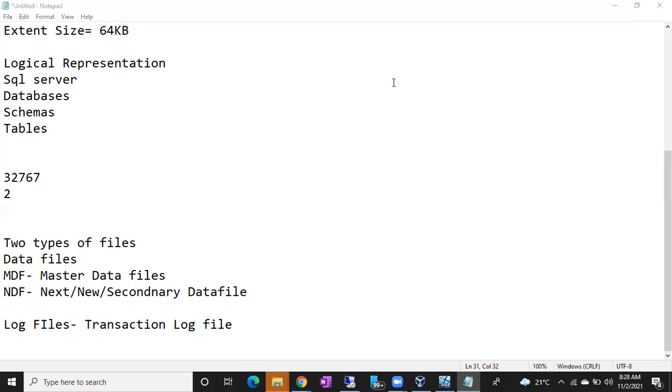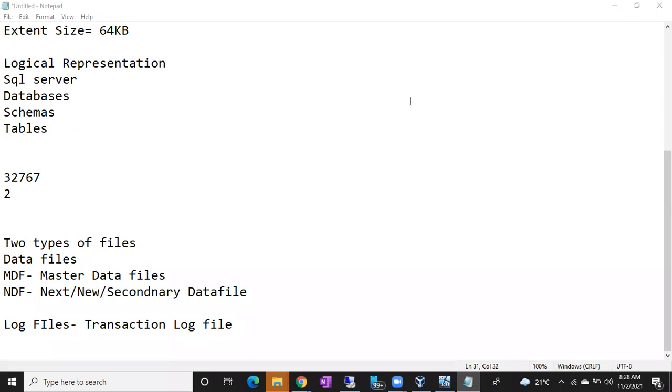I'm having 100 data files. How many MDF files will be there? How many NDF files will be there? Sir, in primary, whatever they are, they are in MDF. See, your MDF files are part of primary. Your NDF files are also part of data files. All data files are part of primary, guys. Log files don't belong to any file group, but all data files are part of primary.